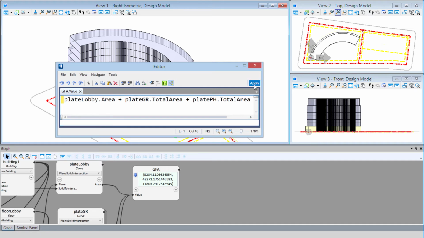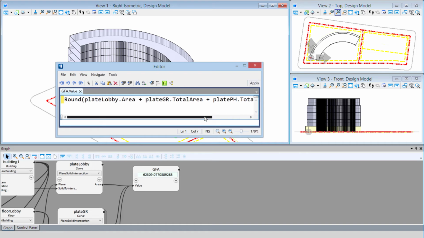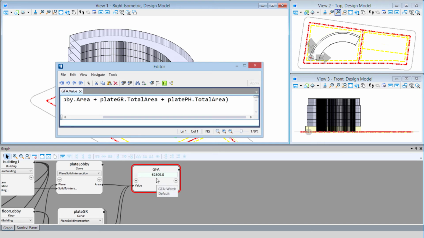I'll apply that. And you can see that puts the value in there. Now it does carry it out to 10 decimal places. So perhaps we want to round that off, and we could use the round function in this case. So I'm just going to type in round and then put a parentheses. And we just basically put a parentheses around the entire equation so that it rounds the result. And we'll select apply. And now that becomes 62309.